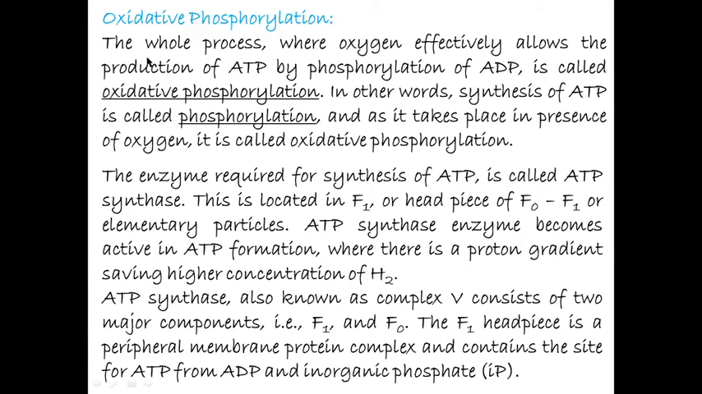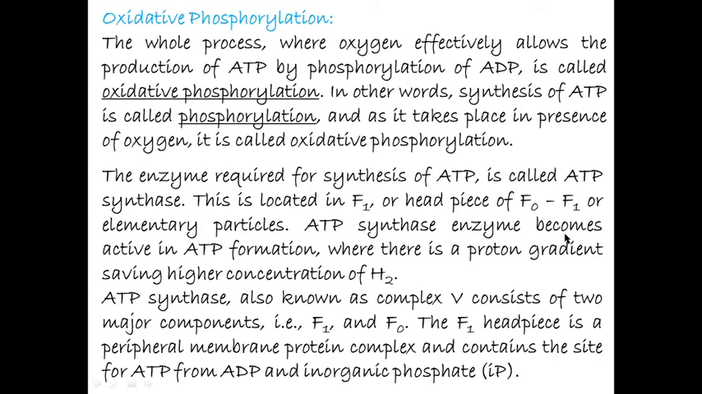Oxidative phosphorylation. The whole process where oxygen effectively allows the production of ATP by phosphorylation of ADP is called oxidative phosphorylation. In other words, synthesis of ATP is called phosphorylation, and as it takes place in presence of oxygen, it is called oxidative phosphorylation. The enzyme required for synthesis of ATP is called ATP synthetase. This is located in F1 or headpiece of F0-F1 or elementary particles.